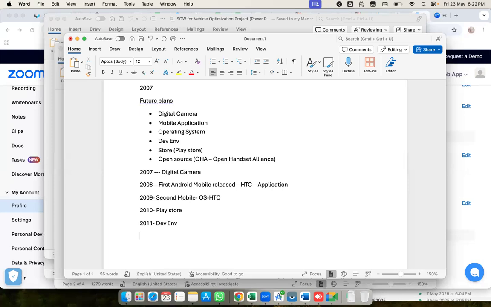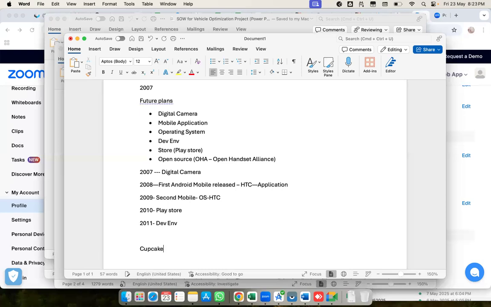From there onwards, every 6 months or 3 months, it was releasing new versions, a lot of them. It became huge in the market because whatever drawbacks came, it immediately resolved and released to the market. From zero, in the next 3 to 4 years, it occupied 30 to 40% of the market. In this gap, it released many versions.